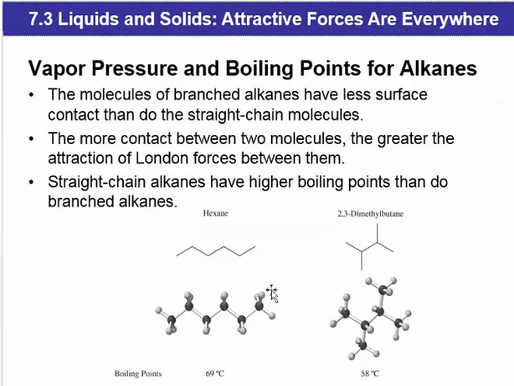Now, sometimes we have two alkanes that have the exact same number of carbons and hydrogens, so they have the same number of electrons, but their boiling points are different. For example, we have hexane, 6 carbons, 14 hydrogens, and 2,3-dimethylbutane, also 6 carbons and 14 hydrogens. However, their boiling points are different, and that's because their structures are different.